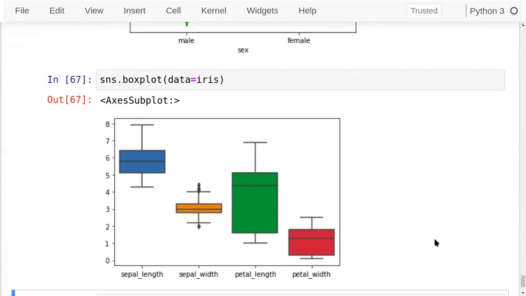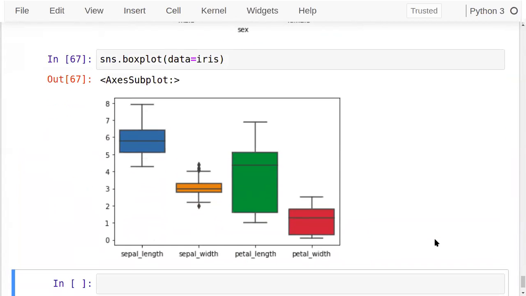See this. At a time, if I apply a complete data set, just like you applied to the pair plot, here I applied to the box plot. So how many elements are there? Four. You can see sepal length, their ranges. This complete statistical structure of that data we can find by using this method. Sepal length is this one, sepal width, this is petal length, and this is petal width.